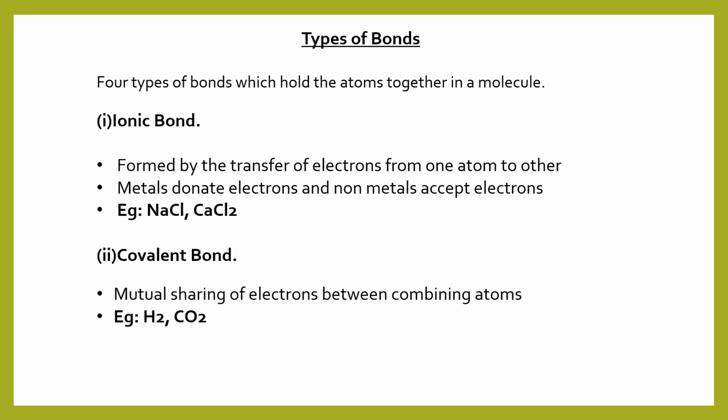Second type is the covalent bond. The covalent bond is formed by the mutual sharing of electrons between the combining atoms. There is sharing and the sharing is mutual, that means both atoms are equally contributing towards the bonding. For example, hydrogen molecule, Cl2, O2. These are all examples of covalent bonds in which one or more pairs of electrons are shared between the combining atoms mutually.